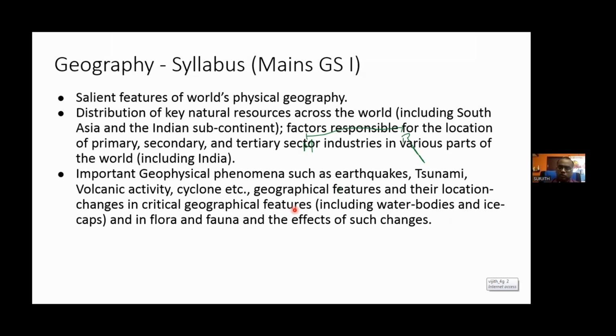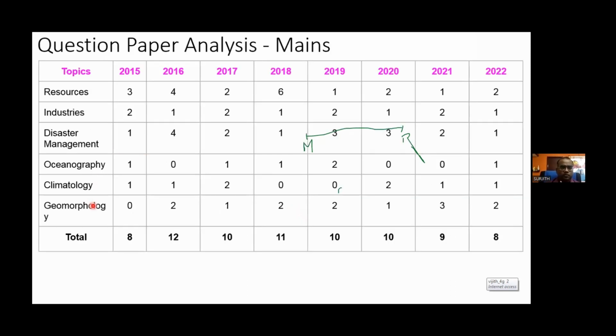I'll show you the split also. If you look at the number of questions, geomorphology generally will be on the higher side. Climatology, one question minimum they may ask, and the reason is the present significance of climate change in current affairs. Oceanography, it is not necessary they are going to ask many questions, but you can expect a minimum of one in one or two years. So oceanography is the least priority area, geomorphology is the most priority area, and climatology comes next.